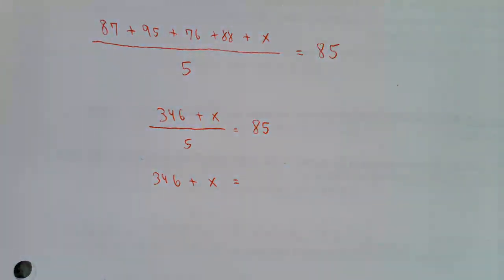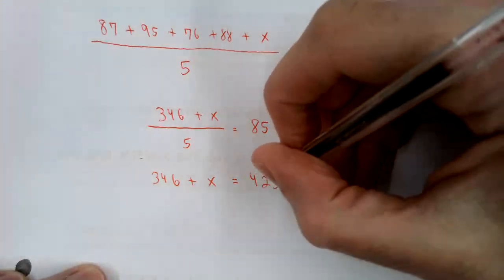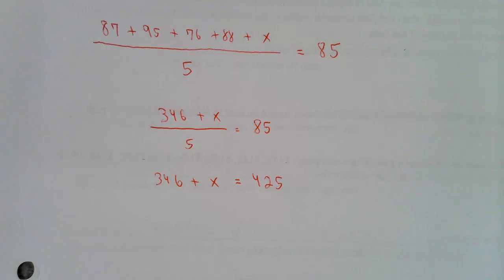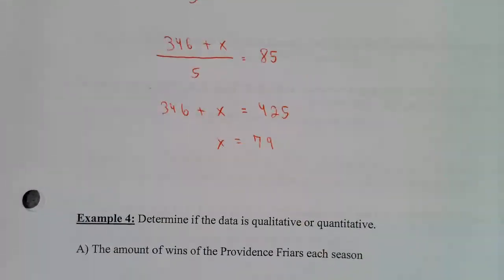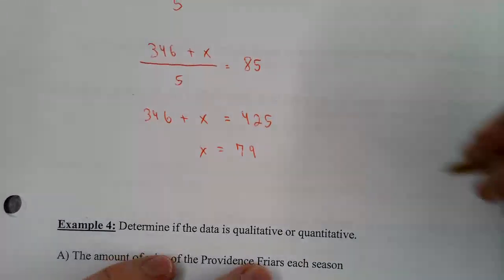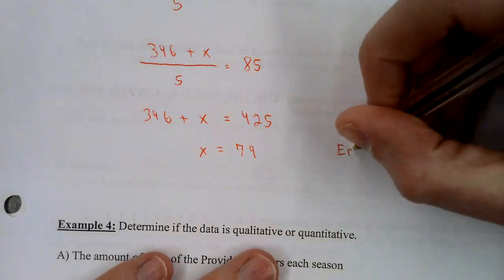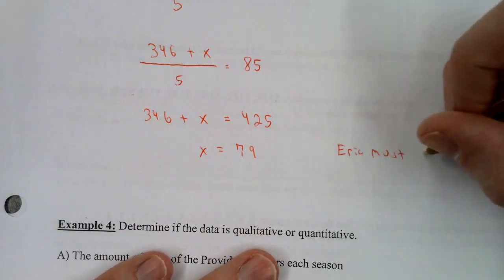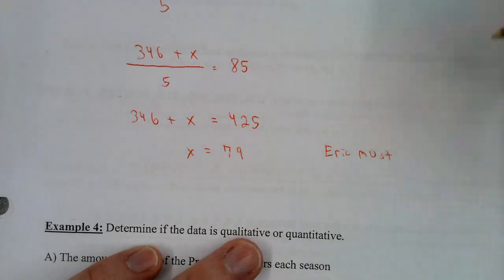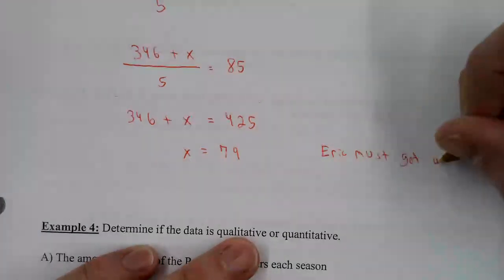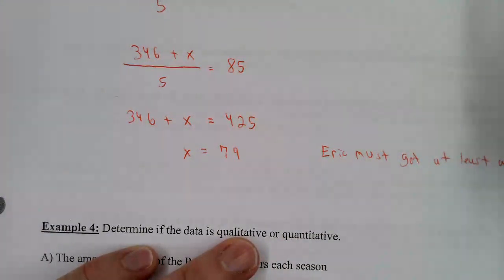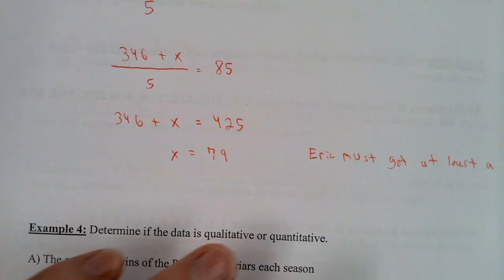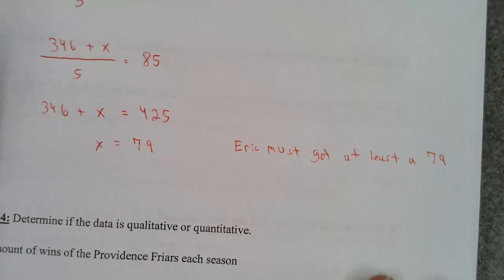85 times 5 equals 425. Subtract 346, you get x equals 79, and that's the answer. I'll say Eric must get at least a 79 on the last quiz.